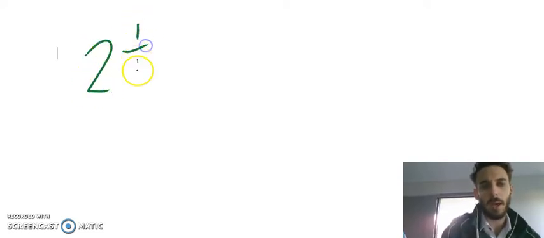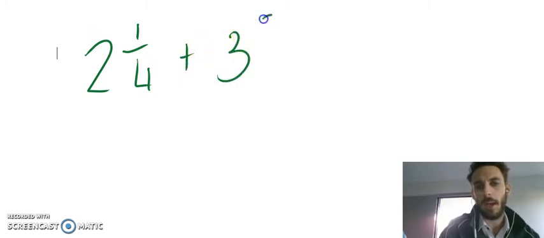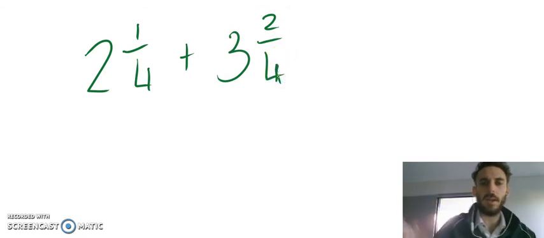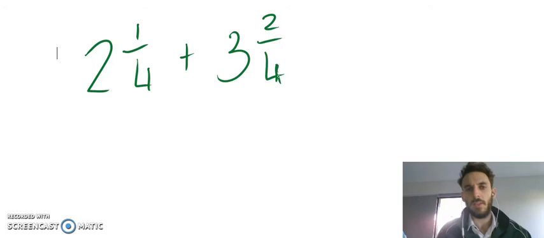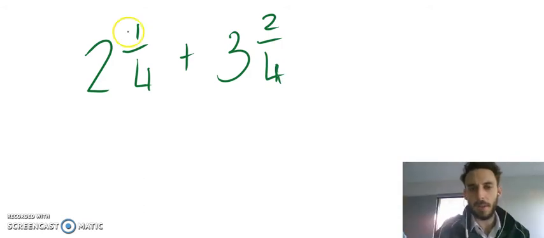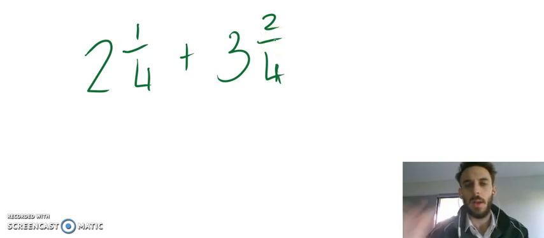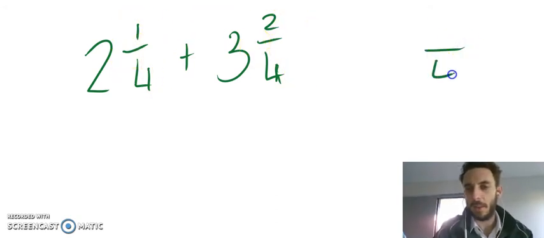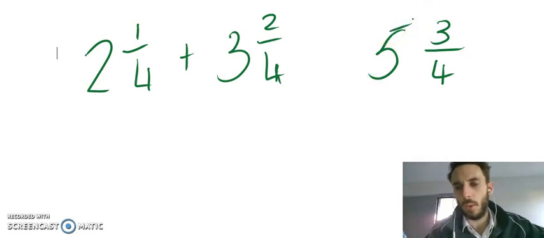Let's imagine we've got 2 and 1/4, and we're adding 3 and 2/4. Remember this is the correct setting out, we're working horizontally. I like to approach this in 2 parts. I like to add the common fraction first, and then I like to add the wholes. The reason why we add the common fraction first is if it adds up to be an improper fraction, then we know that we need to regroup that and set it as a whole. So I'm going to start with fractions. I've got 1/4, add 2/4. That's nice and simple. That's going to be 3/4. And then I add my wholes. I've got 2 wholes and 3 wholes. So it's going to be 5 and 3/4.